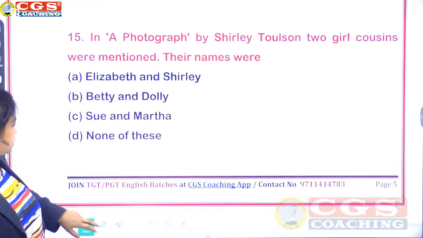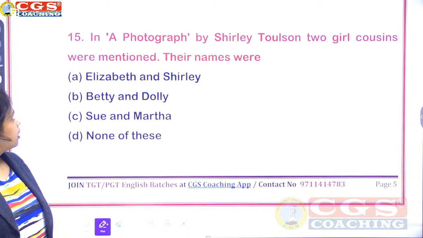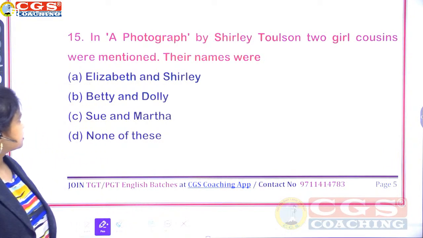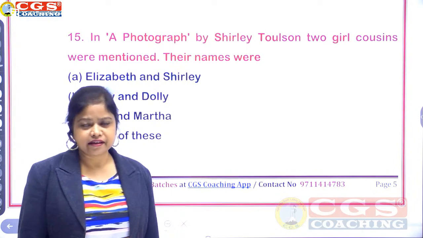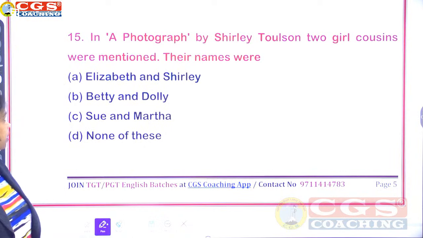Question number 15. A Photograph by Shirley Toulson. Two girl cousins were mentioned, and their names are given in the poem. It's part of the poem. Their names were Elizabeth and Shirley, Betty and Dolly, Sue and Martha, or none of these.